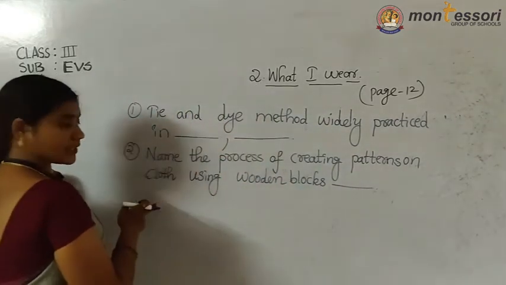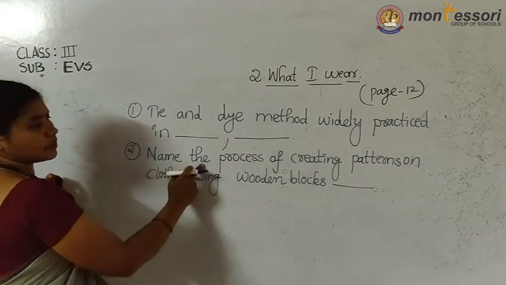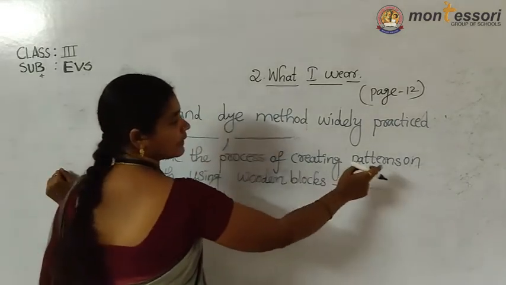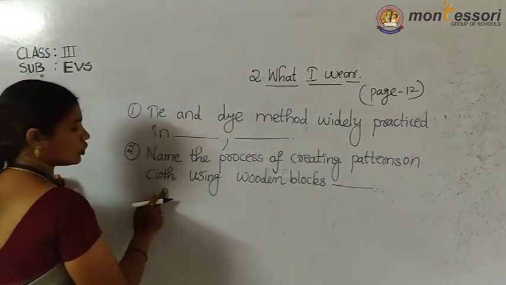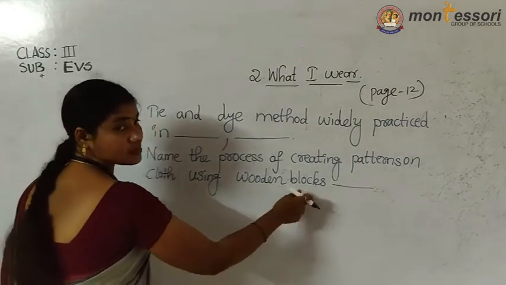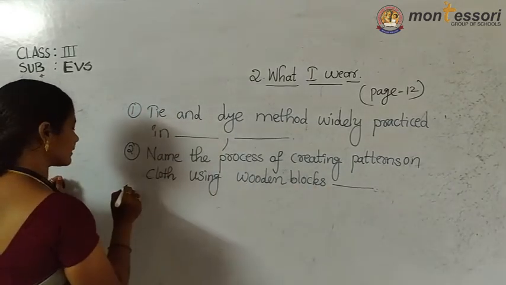So this method I explained now. What is that method? You should write.